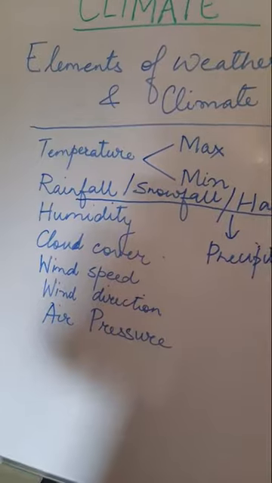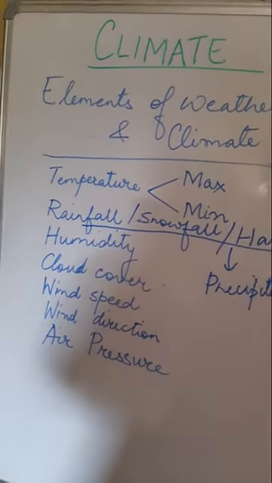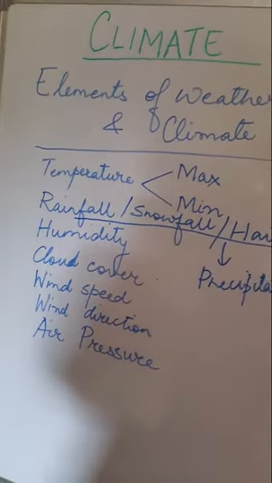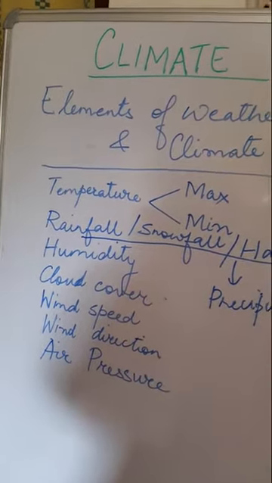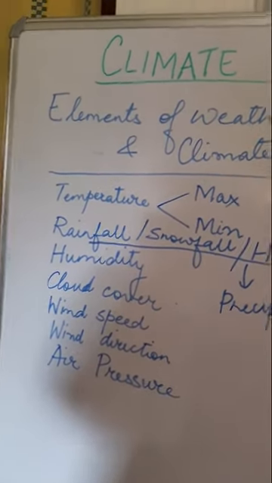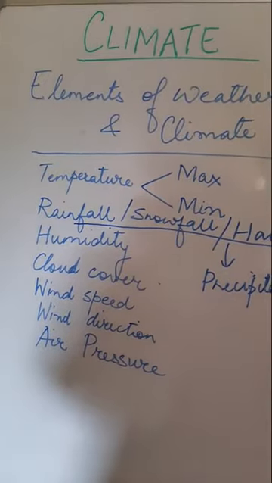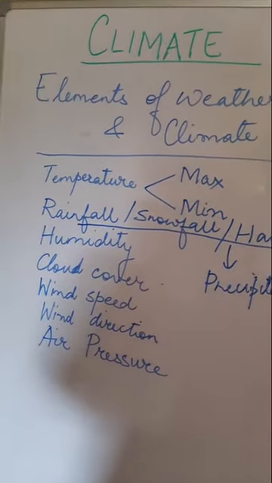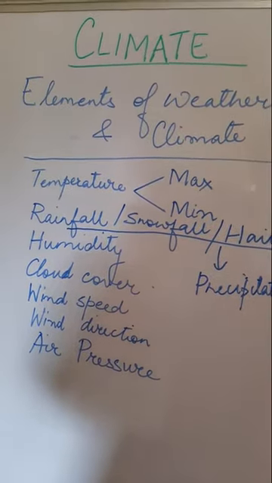Air pressure is the pressure that is exerted by the huge volume of air that surrounds us, and it is above us also. You must have studied in your previous classes about the different layers of atmosphere, like troposphere, stratosphere, mesosphere, ionosphere.